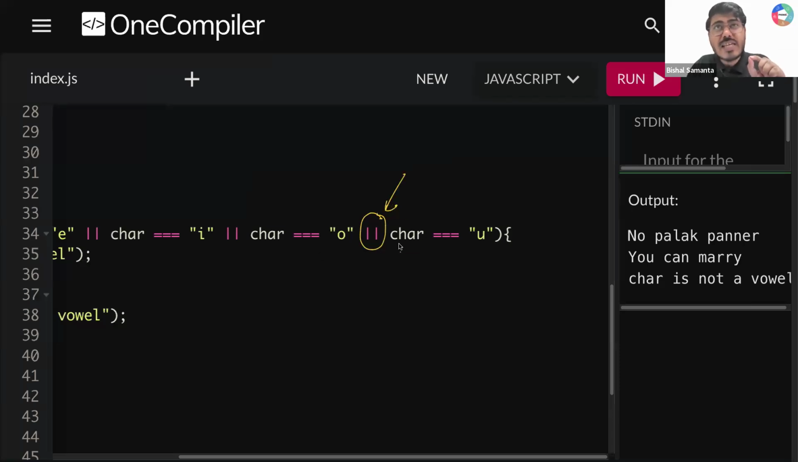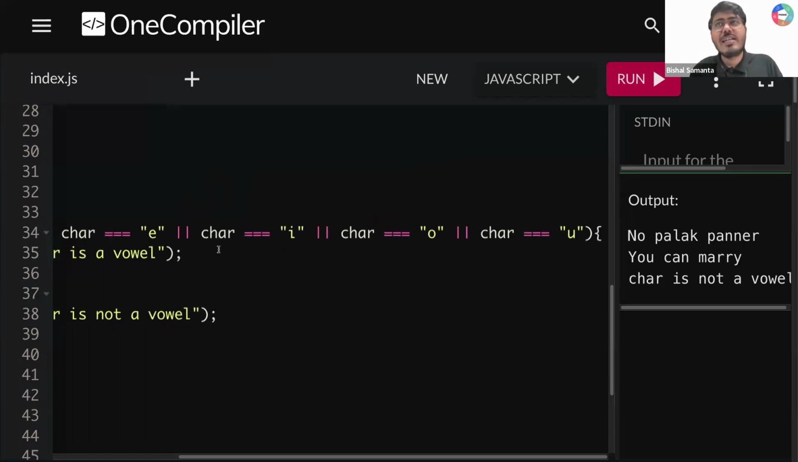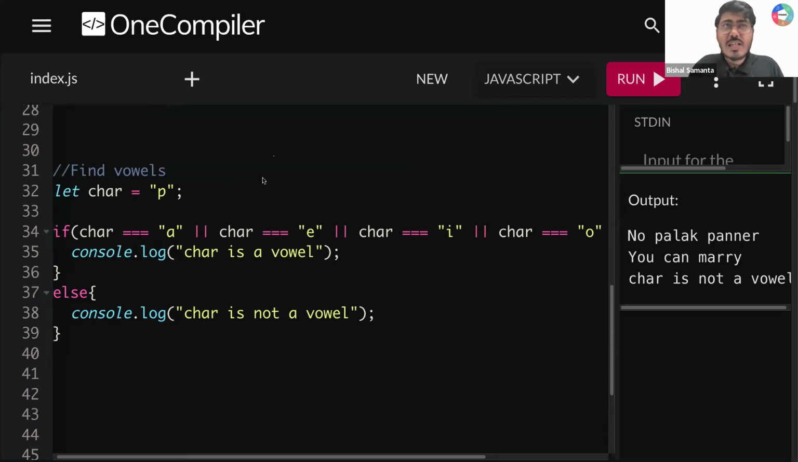Because I want that if any one condition is satisfied, then I know, okay, it is a vowel. Because you know, whenever we are using an OR operator, if any one condition gives me true, the final output I'm supposed to get is true. So are all of you clear, guys? Everyone, can you quickly type one? Understood the example of the OR operator, right?